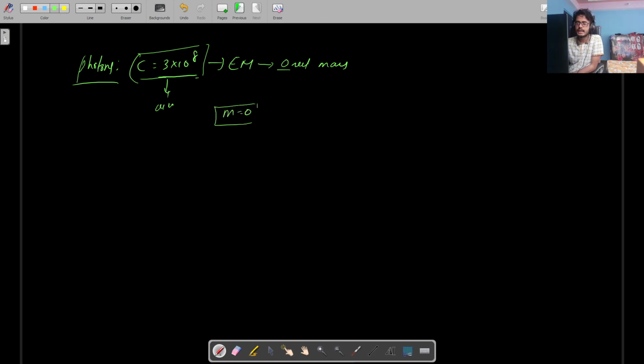So these can't exist in the state of rest, because according to the special theory of relativity by Einstein, whenever there is an increase in velocity, the mass of a body will increase.